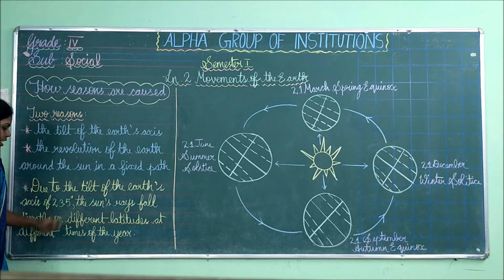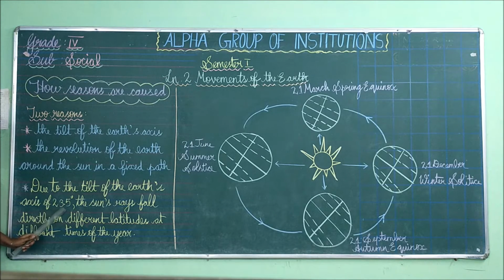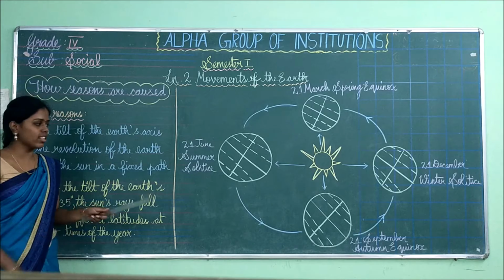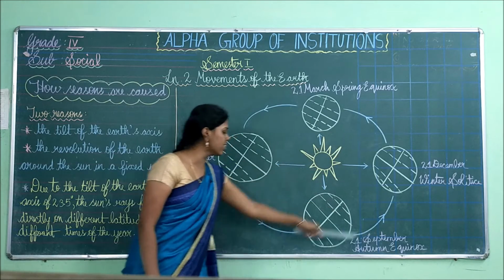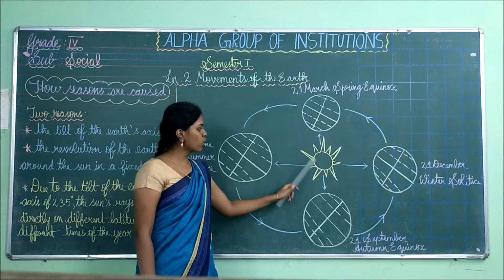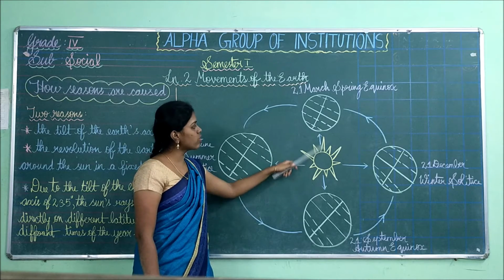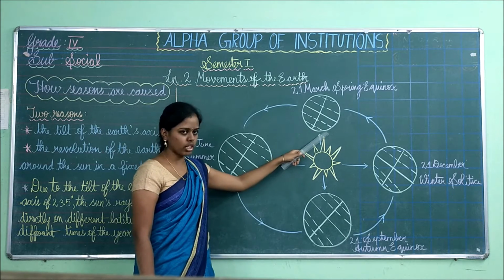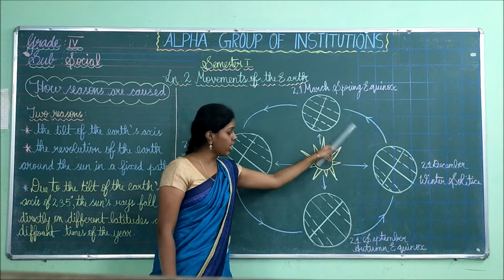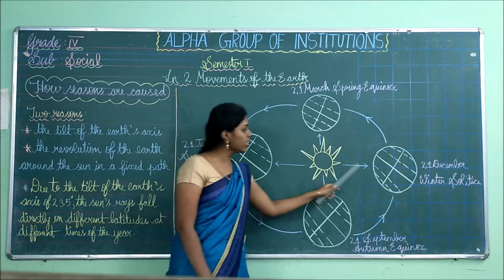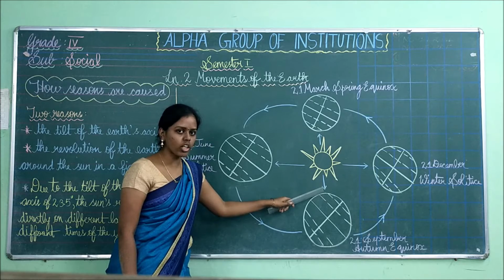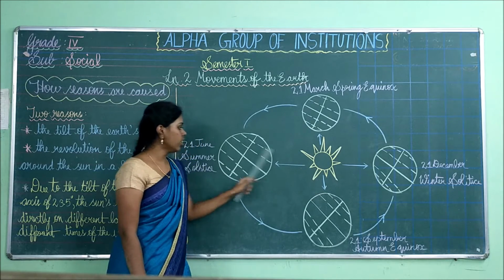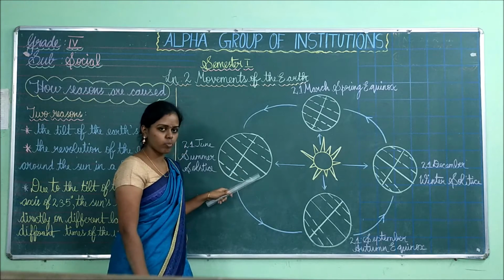So the earth is tilted, I told you, at the angle of 23.5 degrees. Due to this, the sun's rays will fall on the earth's surface. The sun is at the center and the earth is revolving around the sun. While it is moving here, the sun's rays will be falling in this portion, in the bottom part. While the earth is moving here, the sun's rays are falling in this position. Now here the sun's rays are falling on the northern part of the earth, and here the sun's rays are falling in this part of the earth.